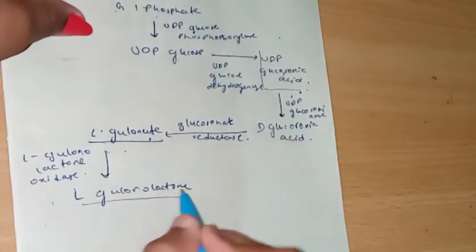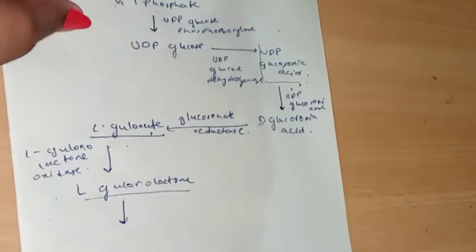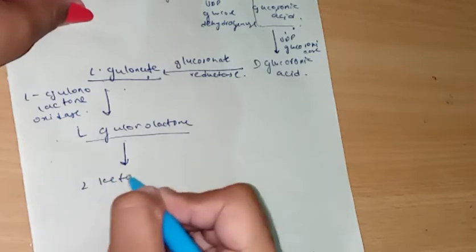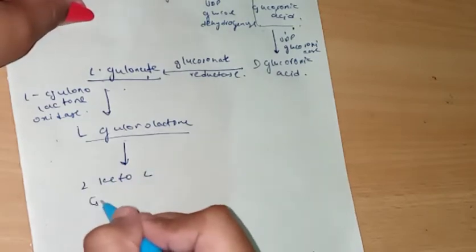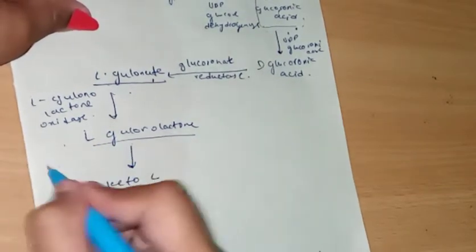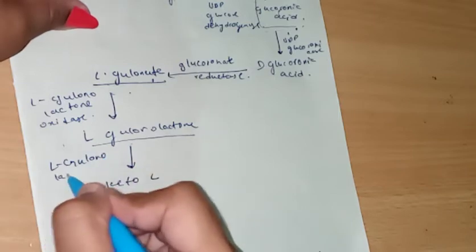And this L-gulonolactone gets converted to 2-keto L-gulonolactone with the help of L-gulonolactone oxidase.